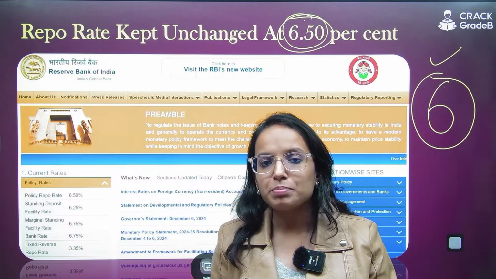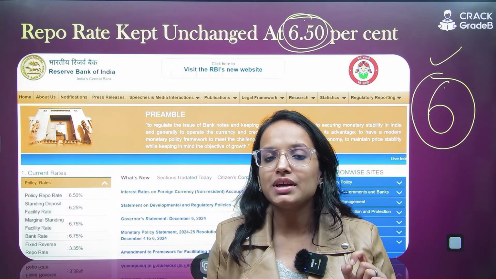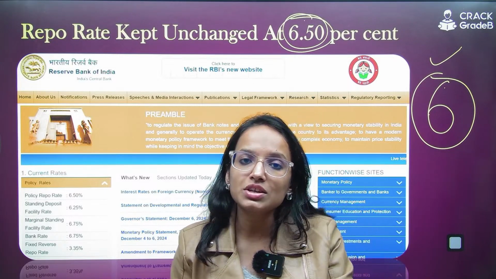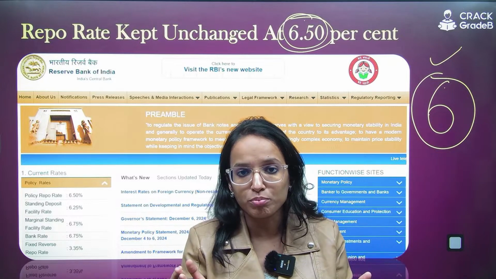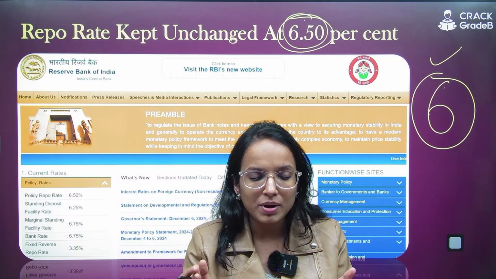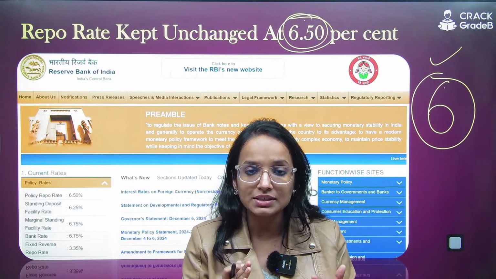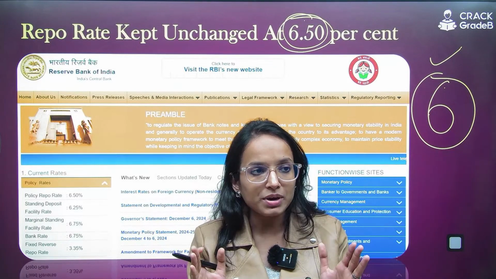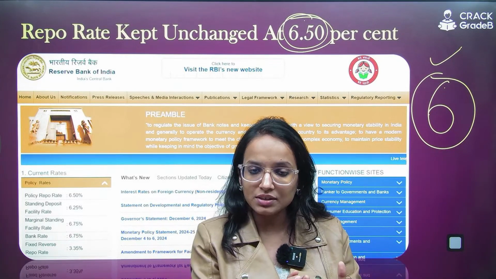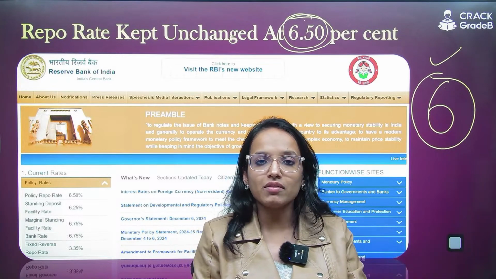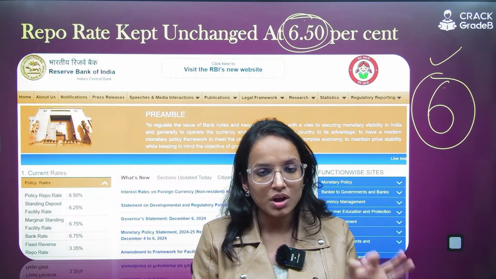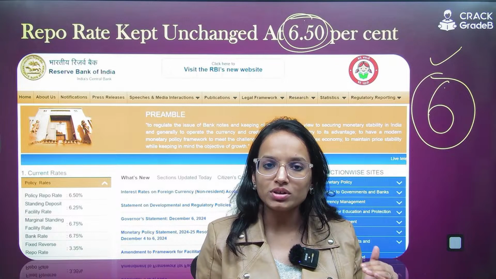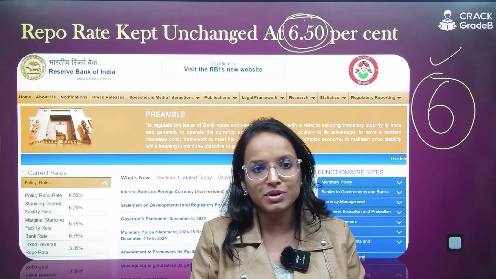And remember, in MPC meeting, the RBI governor does not have a veto power. RBI governor has a casting vote. Now, what is the difference? This is again a very important point. The governor does not have a veto power. Governor has a casting vote. That means in case of a tie, suppose 3 members and 3 members, right? So 6 members are there. If there is a tie on some decision, in case of that tie, RBI governor's vote, whichever side it goes to, that decision will be considered as final. So these were certain important facts regarding MPC. I hope they are very much clear to all of you.